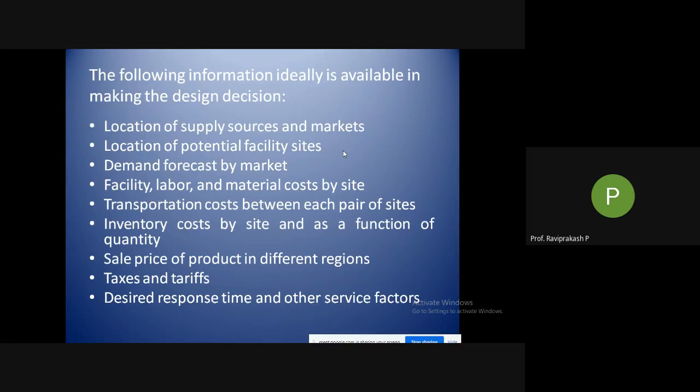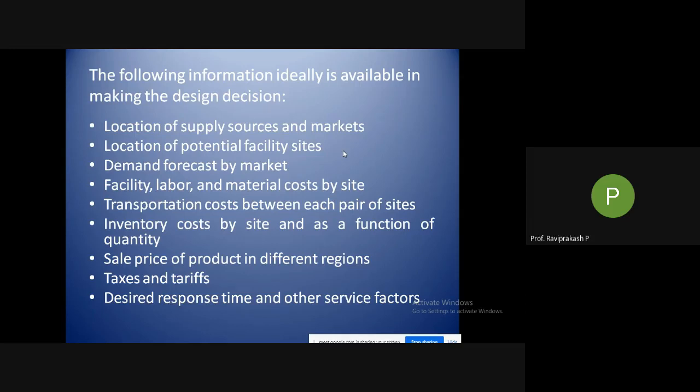Then transportation costs between each pair of sites. This is where I am having multiple places, or it could be from my facility to the market. So what is the transportation cost? Whether it is high or whether it is low, and what is the infrastructure. So whether the roads are good, do I have a docking facility, in the sense whether I am very near to the sea or oceans, so that I can transport my products to different countries or import anything that is required. Okay, so these things again need to be seen.